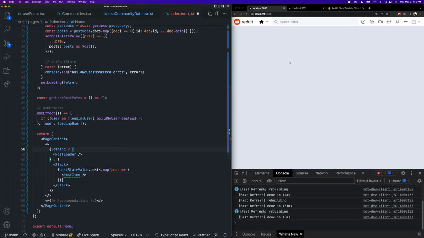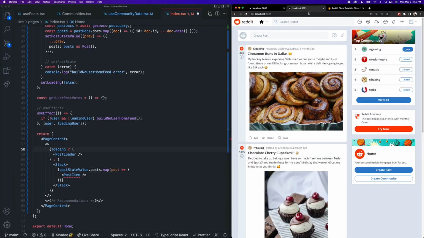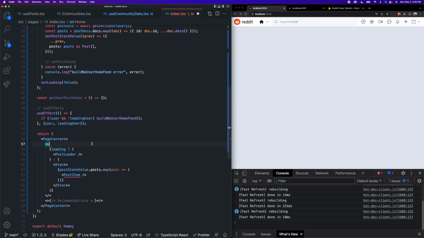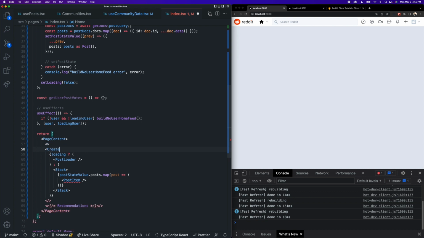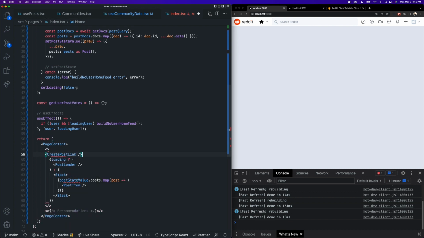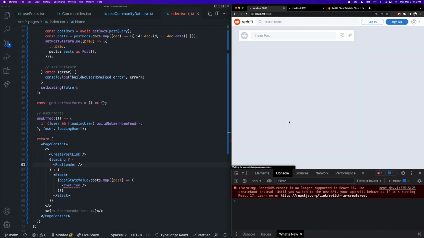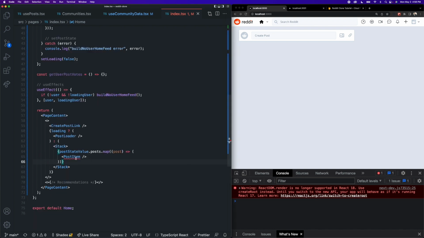And actually, if you remember from our last part, we also want our create post link on the homepage as well, which is what triggers the opening of our directory. So let's put this at the top of our fragment here, above our stack. So we can say CreatePostLink. And if we save this, we should see the create post link unless we get an error. We're not seeing posts because the post item thing is broken and we're not even calling that function yet. But we can see the create post link, which is perfect. So our post item component, if you remember, requires all of those functions like onVote and onDelete and onSelect.